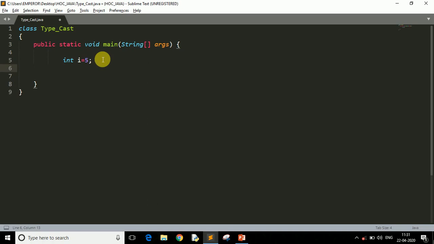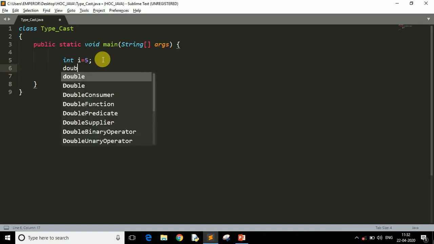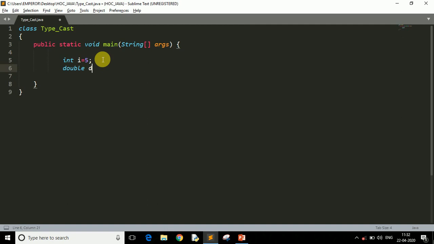Now I want to convert this integer value into a double value. So I have to take a double variable here, say for example the name is d, and now I have to assign this i to d. So I write d equals i. This is the simple way of typecasting.